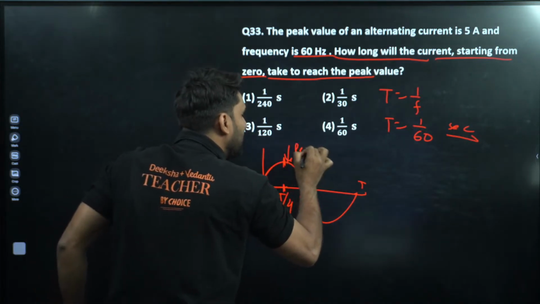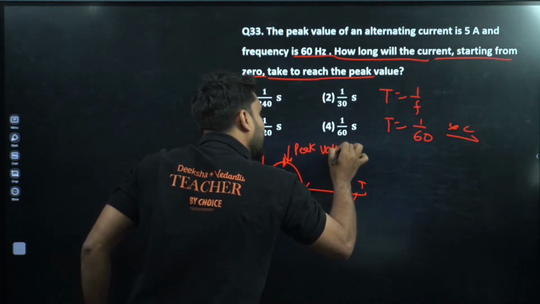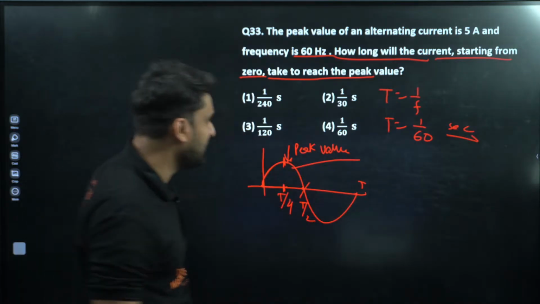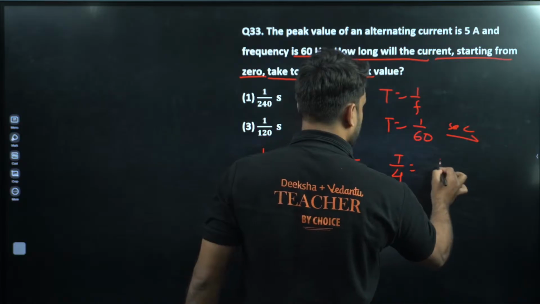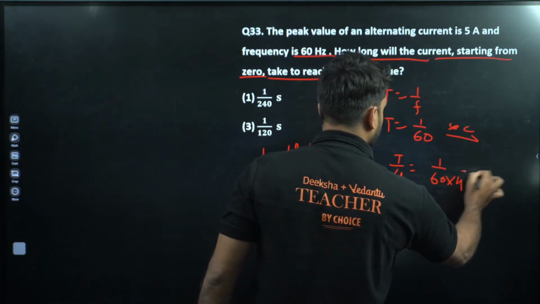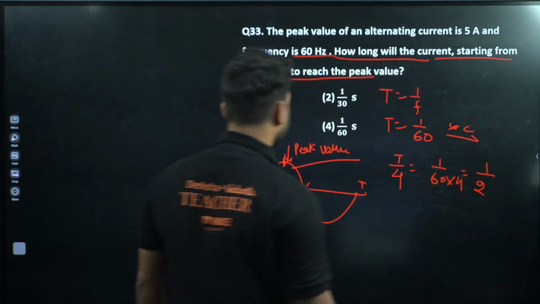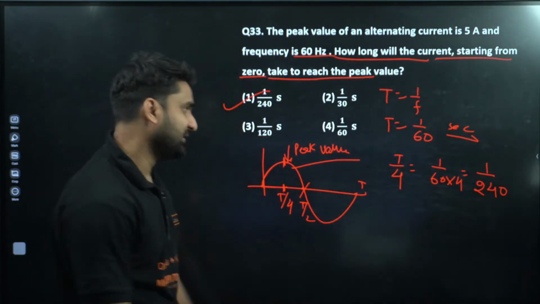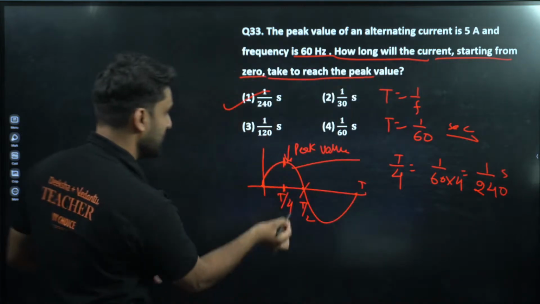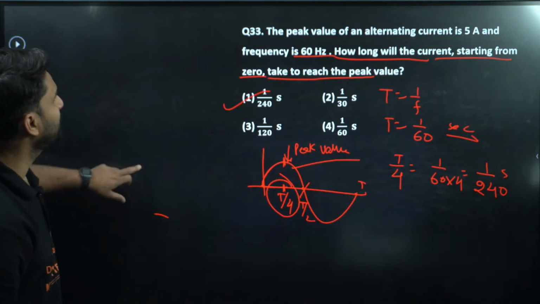With T equal to 1 by 60, T by 4 is 1 by 60 into 4, which is 1 by 240 second. That is the correct answer. I hope this is clear to you. Okay, moving to next.